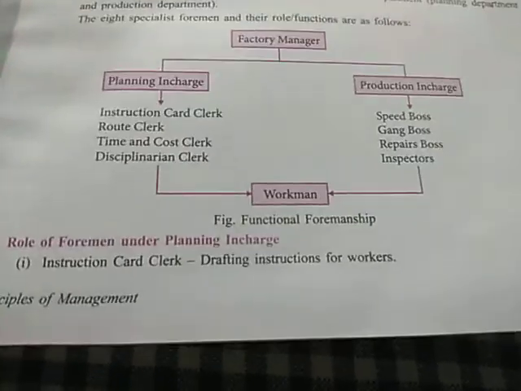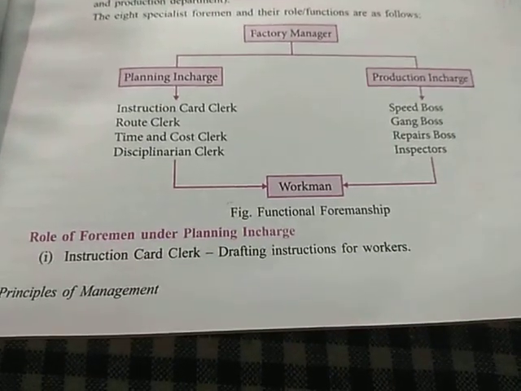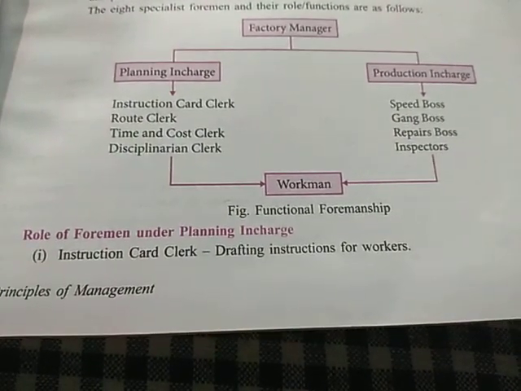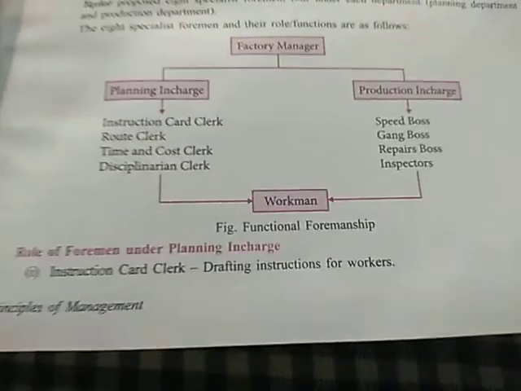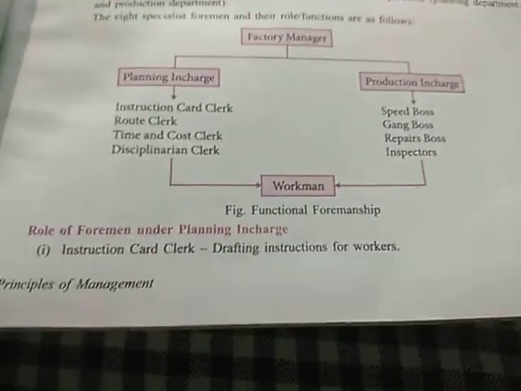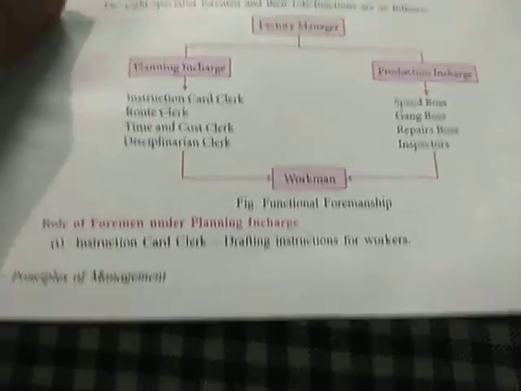Now let us see what is the role of the different foremen under planning in charge. Under planning in charge, we have the instruction card clerk, drafting instructions for the workers. The instruction card clerk will draft the instructions for the workers, that is, what is the work to be done. This type of instructions should be drafted by the instruction card clerk.